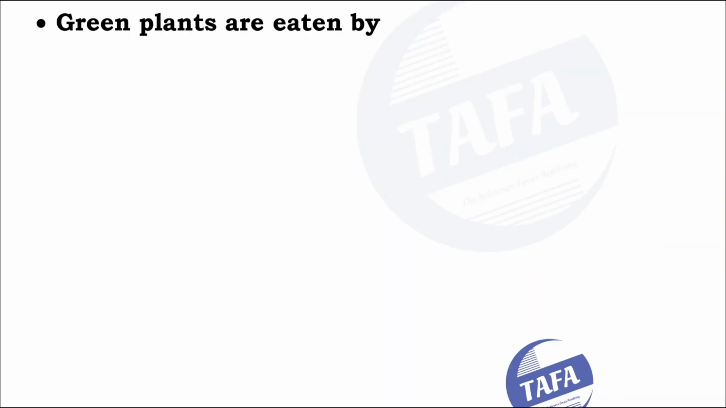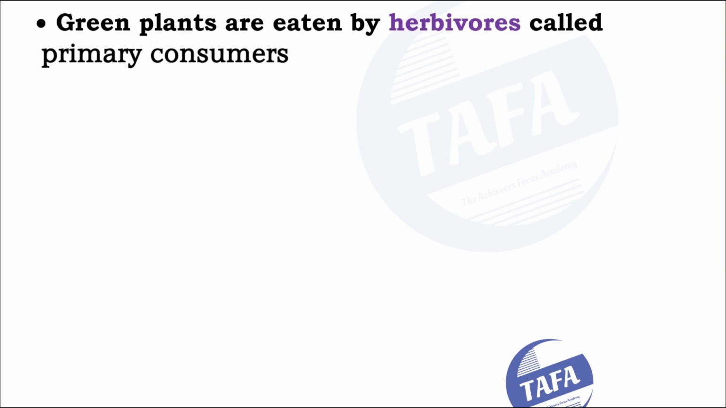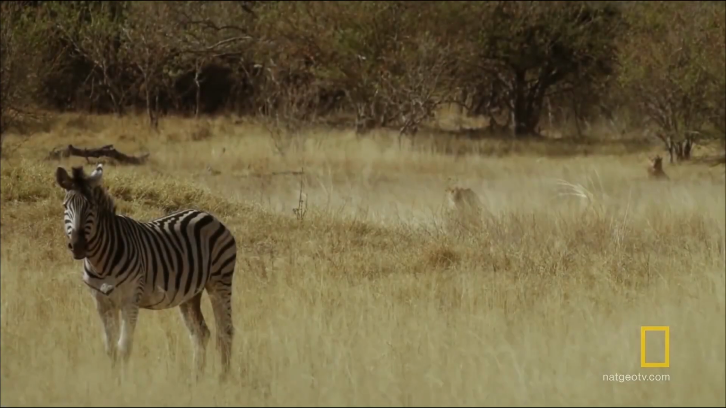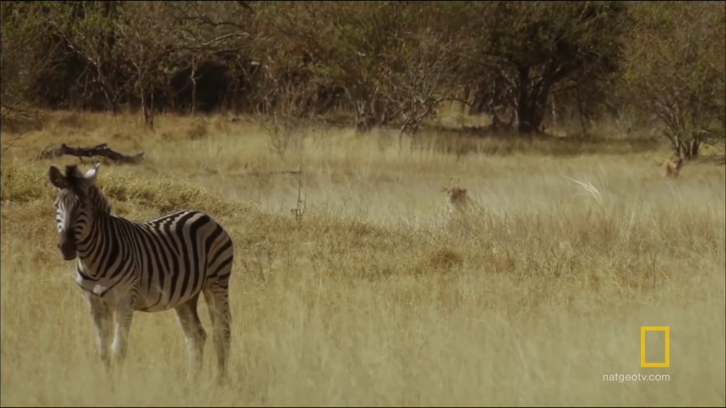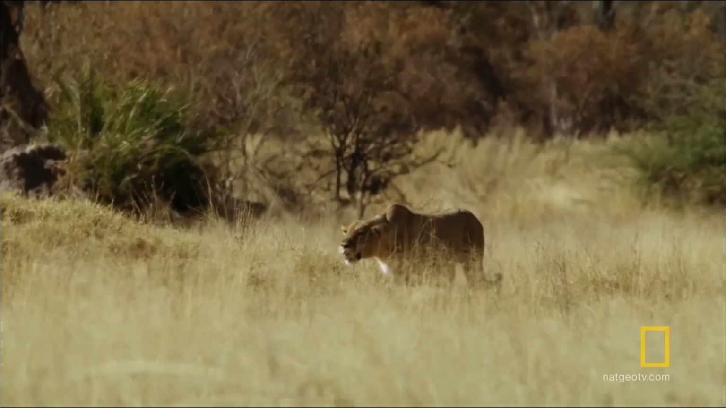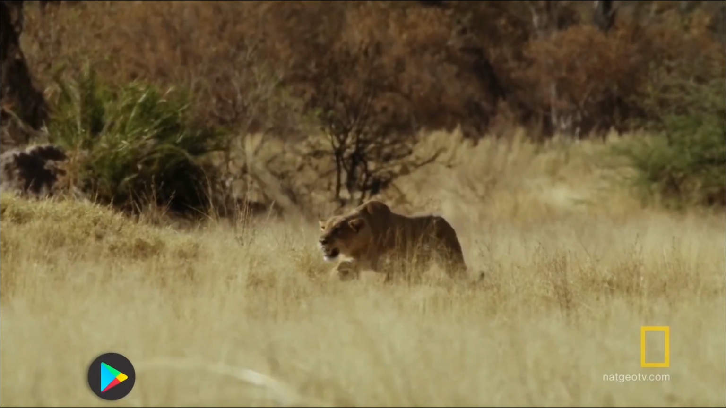Green plants are fed on by herbivores. For that reason, the green plants are referred to as primary producers, as they occupy the first trophic level. The second trophic level is occupied by primary consumers. So the herbivores in this case are the primary consumers. Now, the next area we are going to is defining carnivores, tertiary consumers, and quaternary consumers.